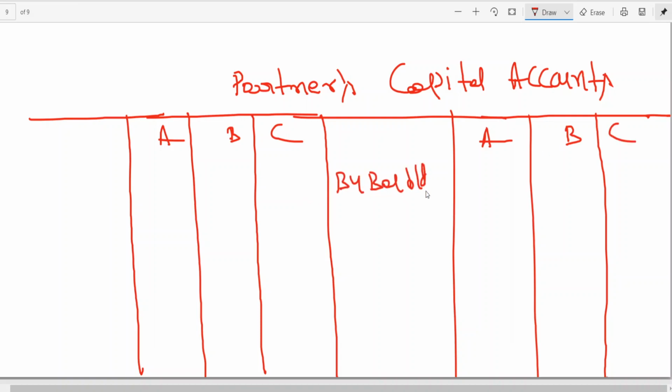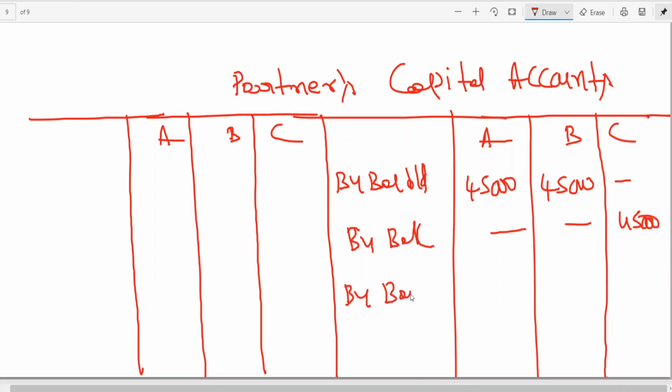By balance brought down, you don't have any revaluation adjustment or goodwill or undistributed profit. So A's capital at the beginning is 45, B 45. C is a new partner. He also brought 45,000 towards his share of capital, and we have written the entry: goodwill brought in by the new partner is credited to old partners according to their sacrificing ratio, by bank, goodwill.